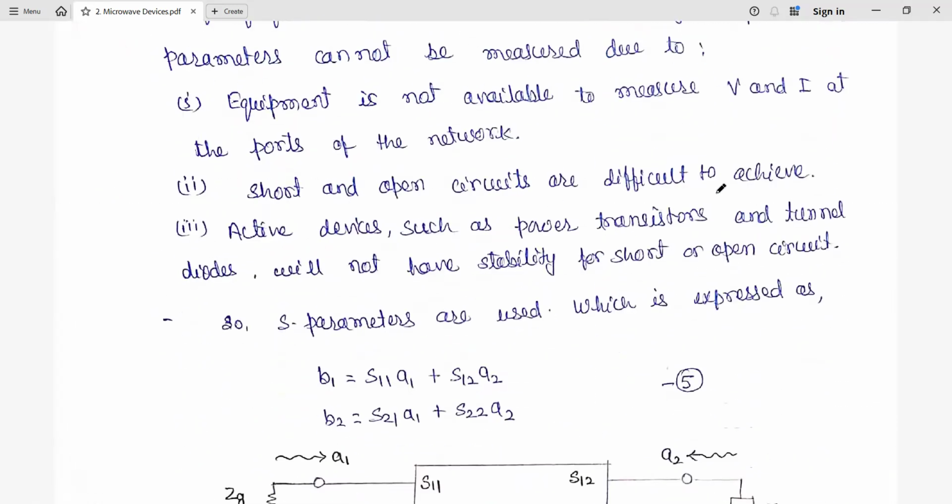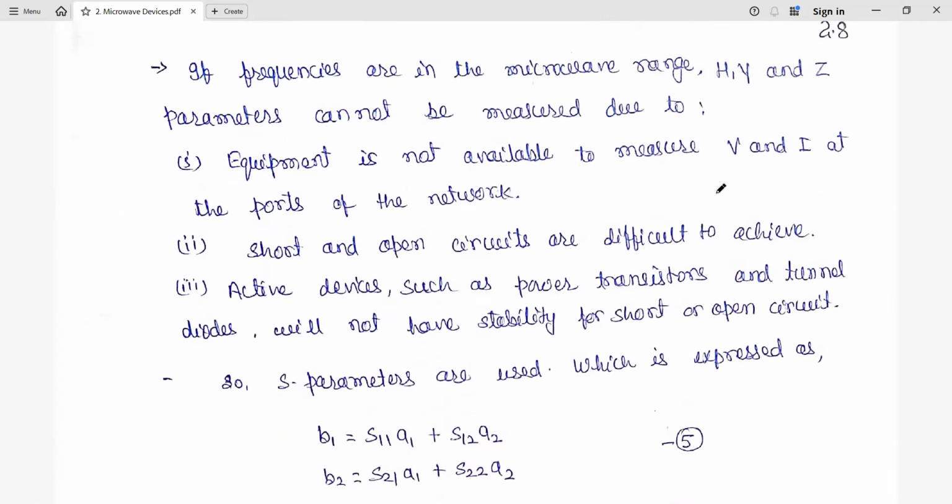Now we see what is the problem with these parameters at higher frequency, like microwave frequency in gigahertz. First of all, equipment is not available to measure voltage and current at two ports. Sometimes you may get a short question from here: what are the disadvantages of these parameters, or what is the requirement of S parameters?